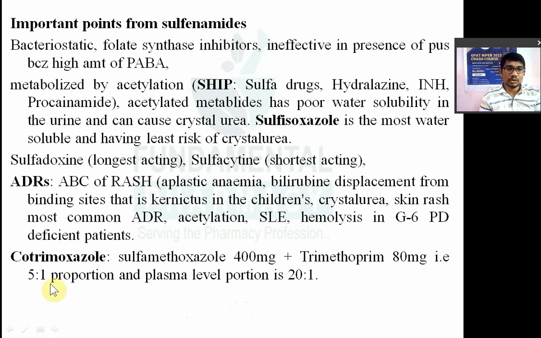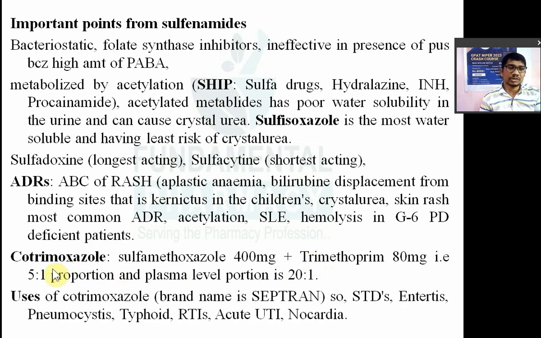This question has already come in GPAT 2021. So sulfamethoxazole 400 mg, trimethoprim 80 mg, that is a 5:1 ratio. Now what are the uses of cotrimoxazole? Cotrimoxazole has one brand name known as Septran, an old tablet of cotrimoxazole. You can remember the uses of cotrimoxazole by using the Septran trick. Septran is a brand name of cotrimoxazole.